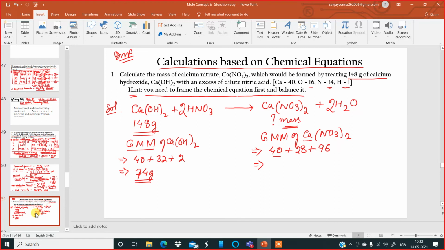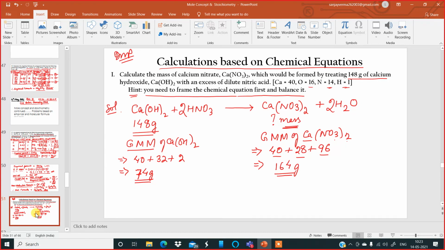Calcium is 40. Nitrogen is 2 atoms, so 2 into 14 is 28. Oxygen is 3 twos, 6, so 6 into 16 is 96. So the total is 164. The gram molecular mass of calcium nitrate is how much? 164. Am I clear?